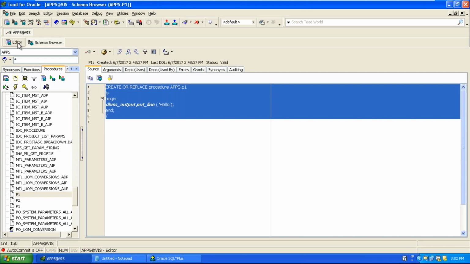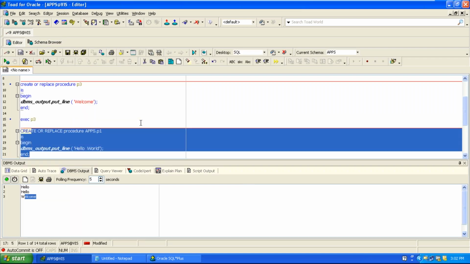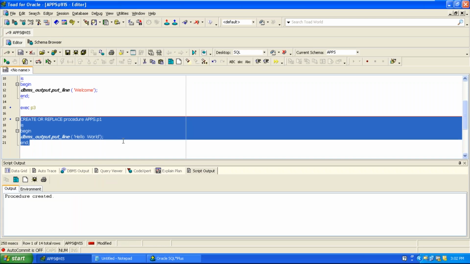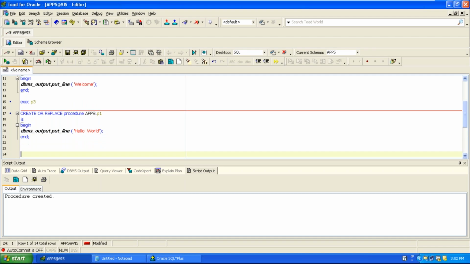This is a schema browser window. This is the editor window. Go back to your editor window, copy paste the code, and then execute as a script. The procedure has been created. Now it has been replaced. So you can read it from here. exec p1, now you can see instead of hello, you'll get hello world.